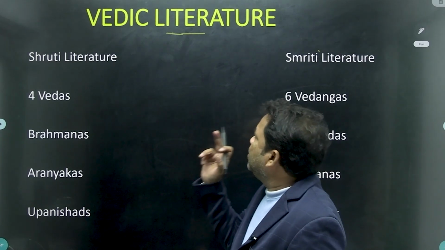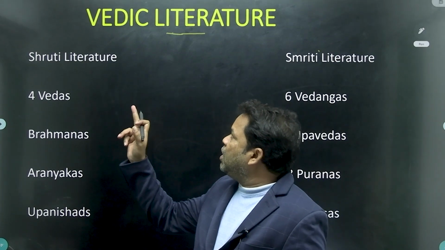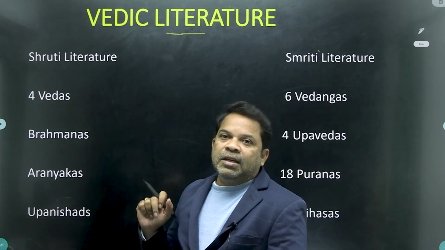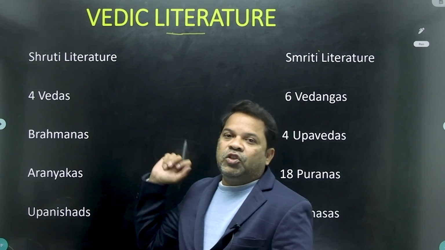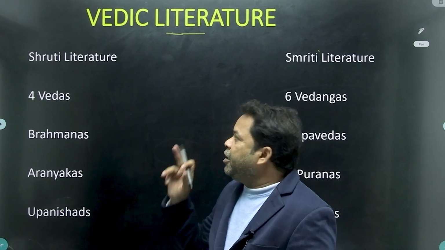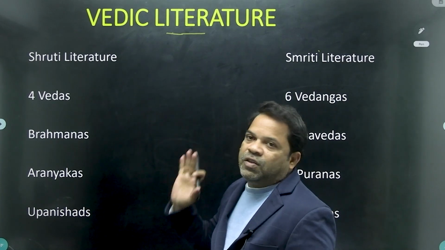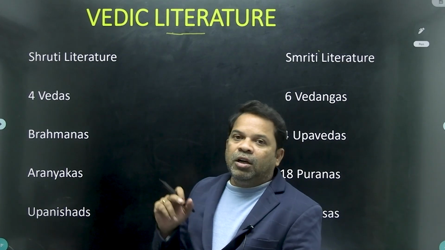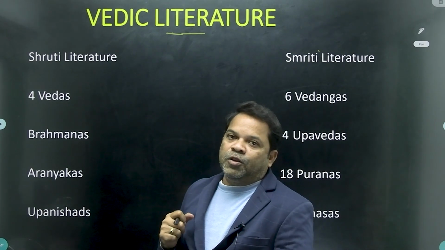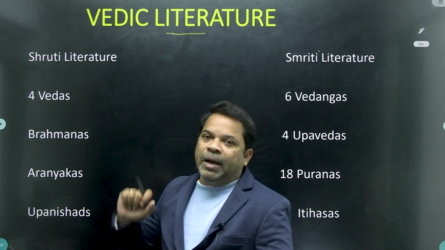Let us see that this Vedic literature is divided into two parts, Shruti literature and Smriti literature. Shruti means recitation, or you can call it chanting. Shruti literature is believed to be divine revelations. It means this knowledge was sent by God to the sages. From there, it moved from one generation to another through oral transmission. So it is called Apurusheya. Apurusheya means not made by man.